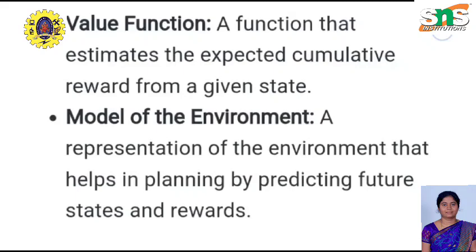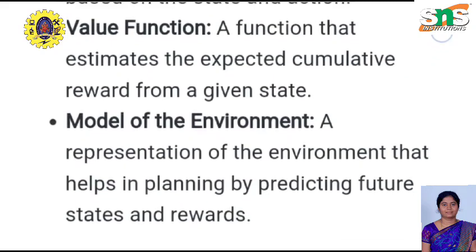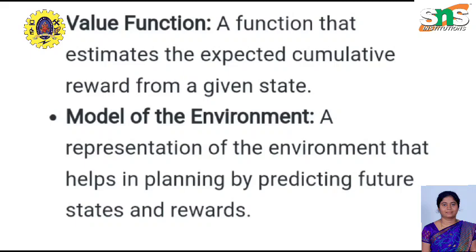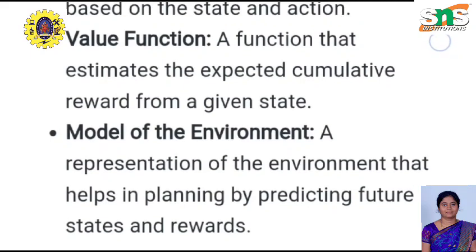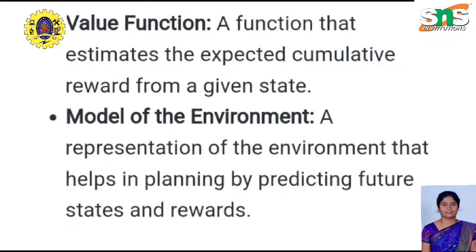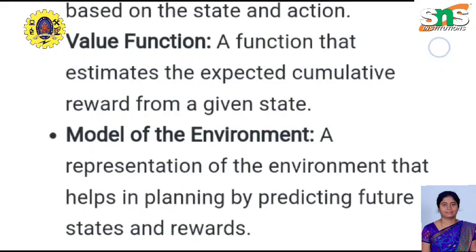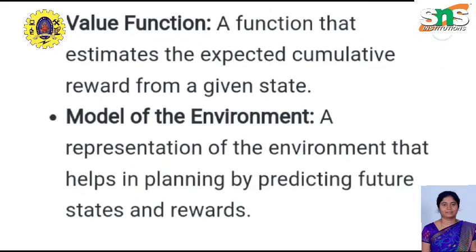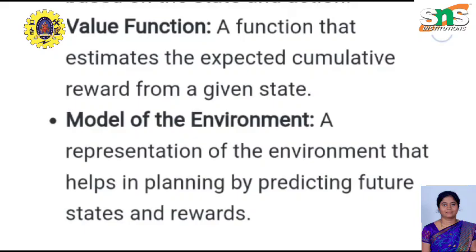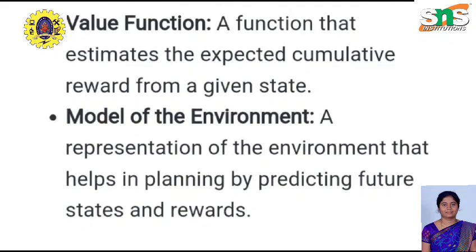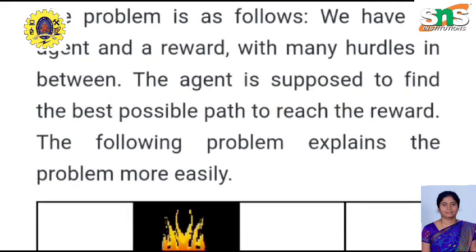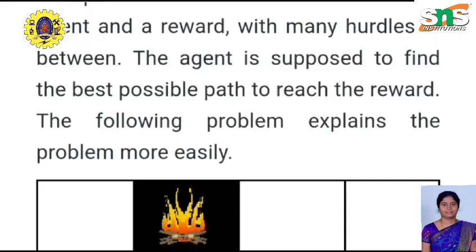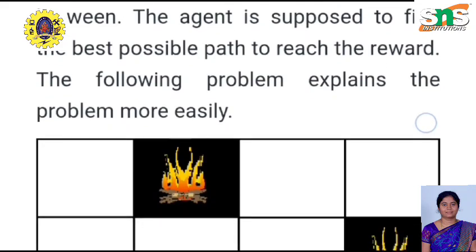Value function estimates the expected cumulative reward from a given state. Model of the environment is a representation of the environment that helps in planning and predicting the future states and rewards.